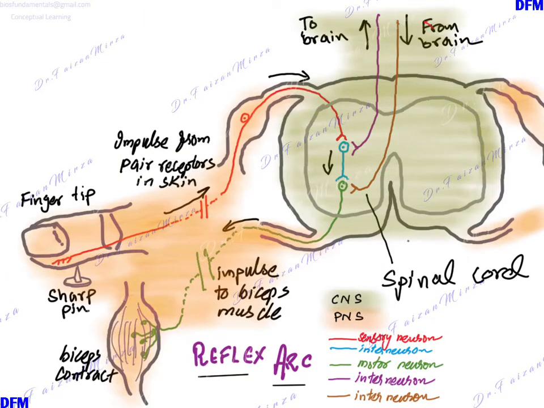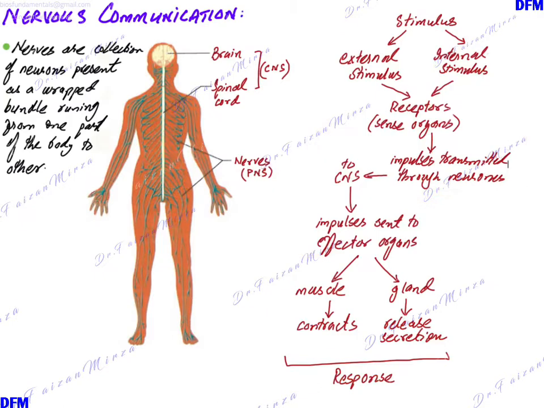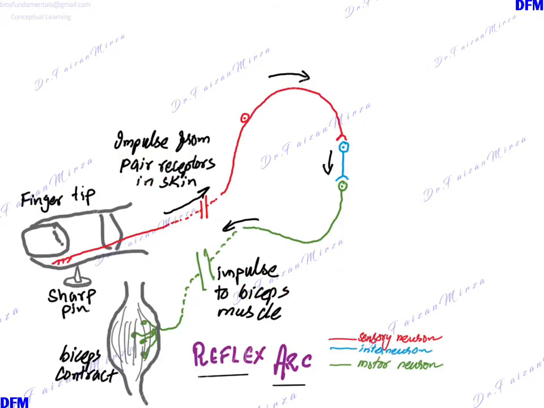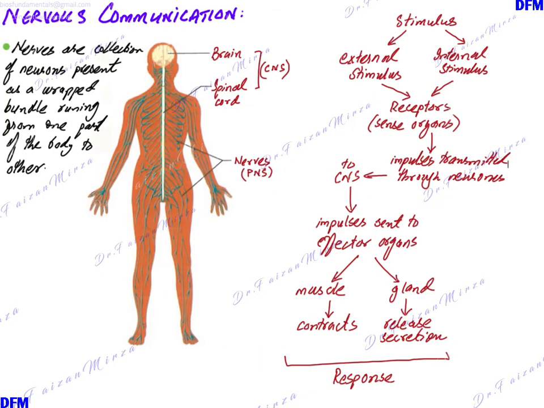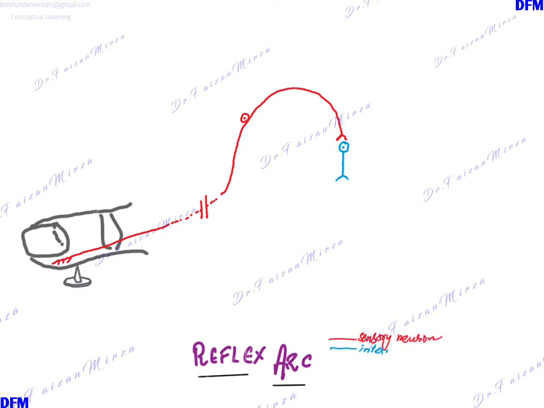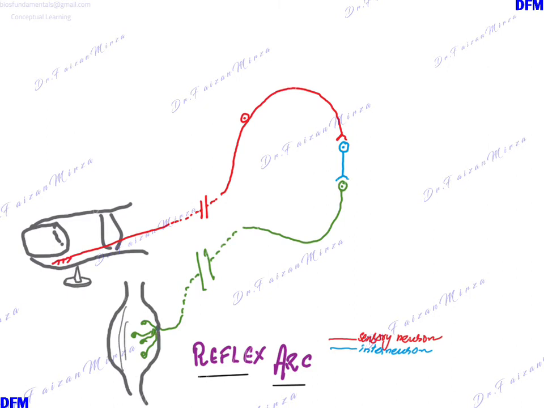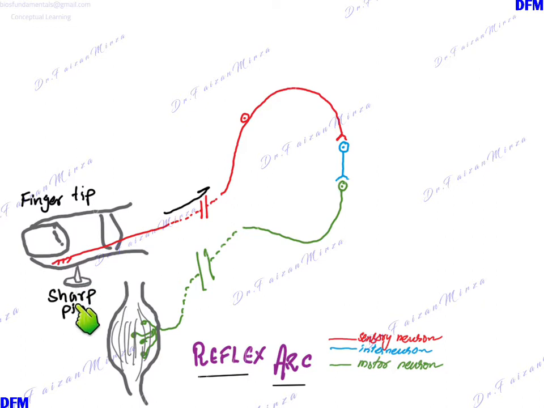This diagram here shows you the reflex arc. Now, what exactly is a reflex arc? In a reflex arc, we take an example of the shortest pathway which is taken by your neuronal pathway or impulses, and you subconsciously carry on an activity. For example, if your fingertip, this end of your finger, you end up hitting, for example, a pin, which just pricks at this end, at the fingertip, and this was a sharp pin.